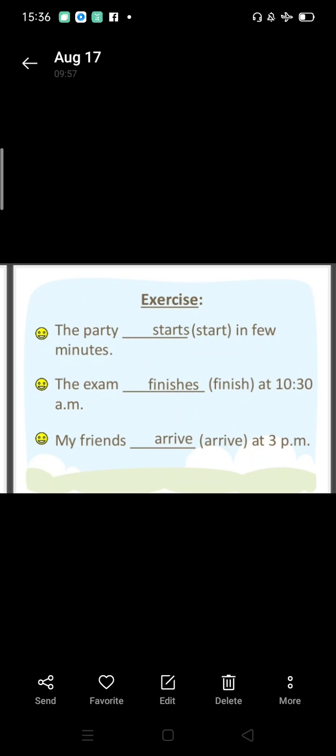Some more examples like the party starts in a few minutes. The exam finishes at 10:30 a.m. My friends arrive at 3 p.m. Again it is showing the future action where we are using present tense.